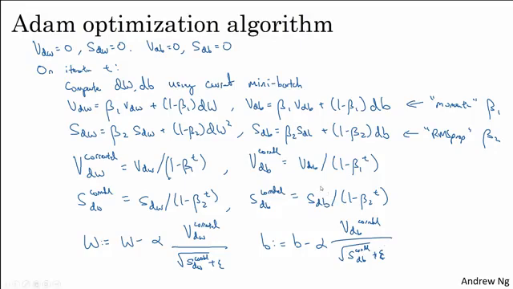So this algorithm has a number of hyperparameters. The learning rate hyperparameter alpha is still important and usually needs to be tuned, so you just have to try a range of values and see what works. A common choice, really the default choice for beta 1 is 0.9. So this is the moving weighted average of dW, right? This is the momentum-like term.